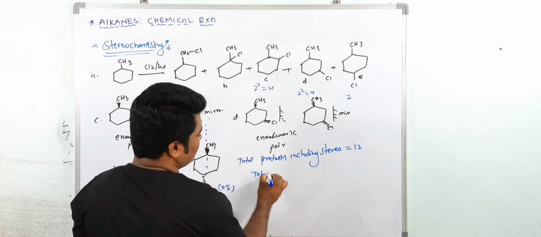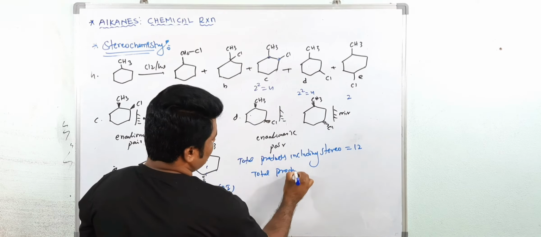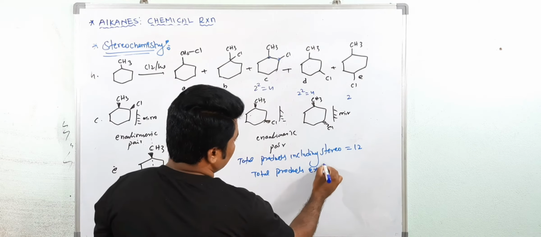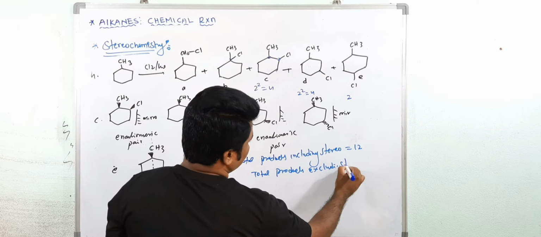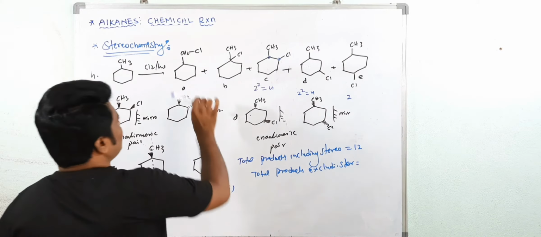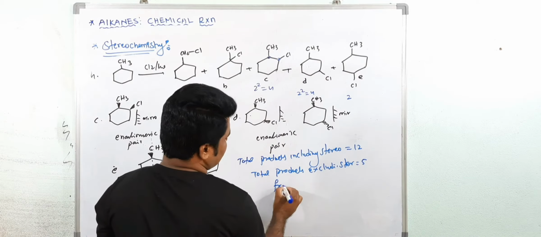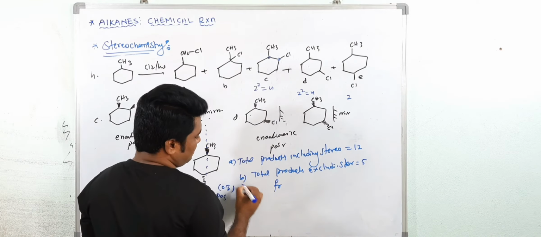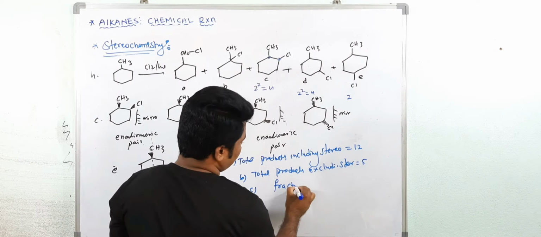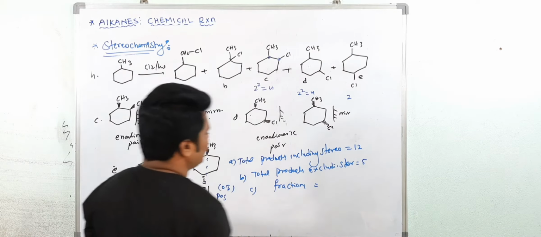Here see total products, excluding stereomers 1 2 3 4 5. Now tell me the fractions. This is A, B, C. How many fractions are you getting?